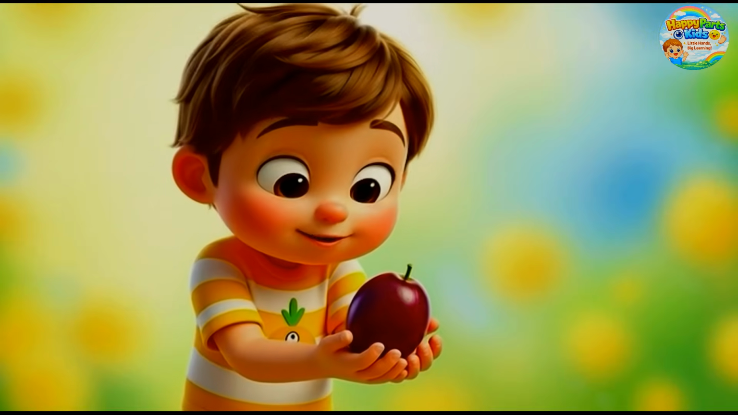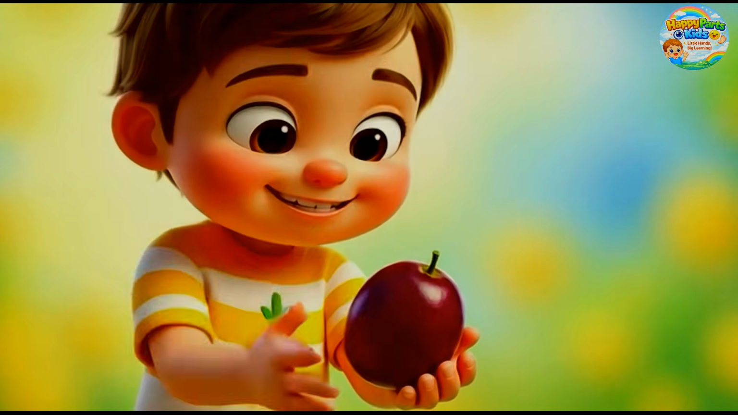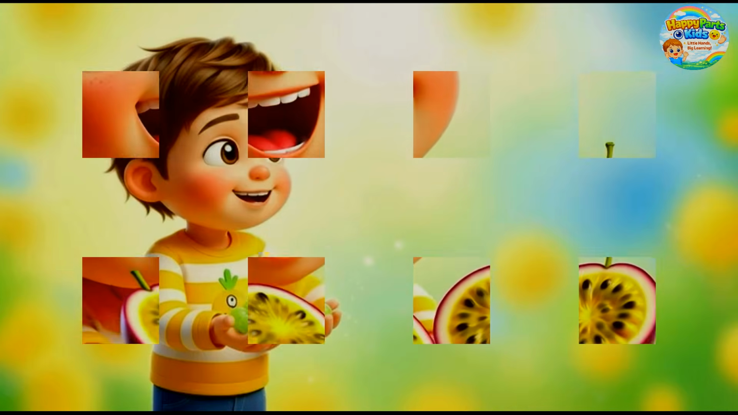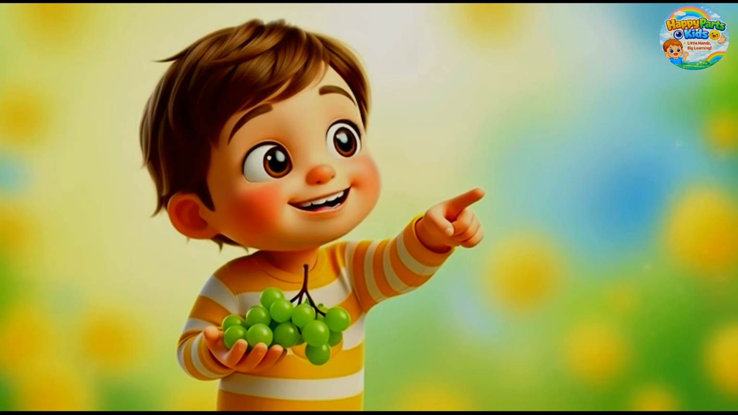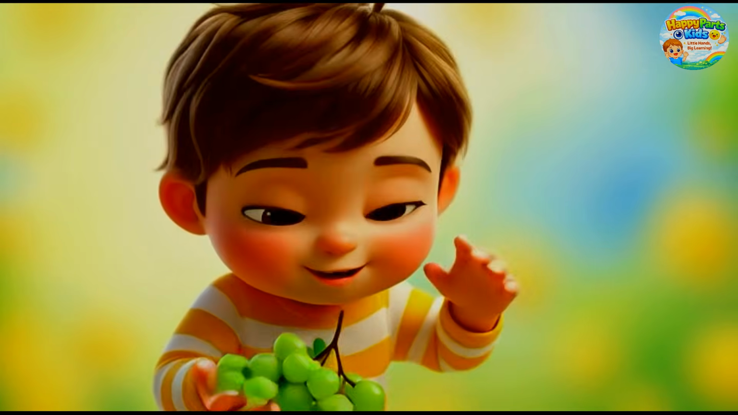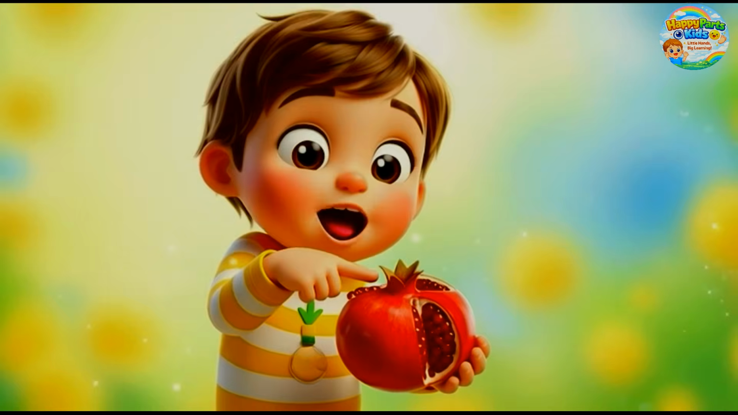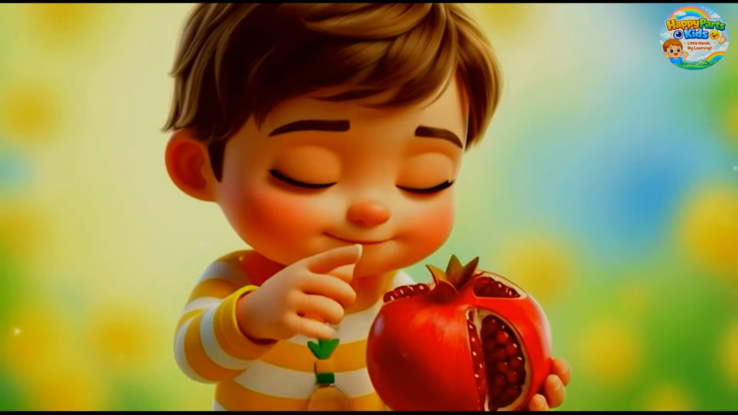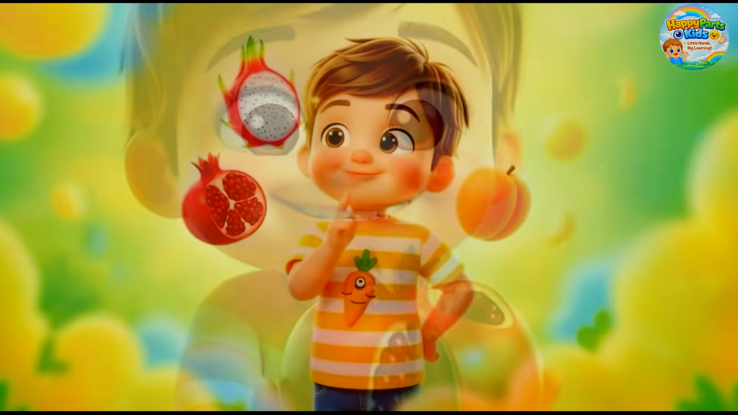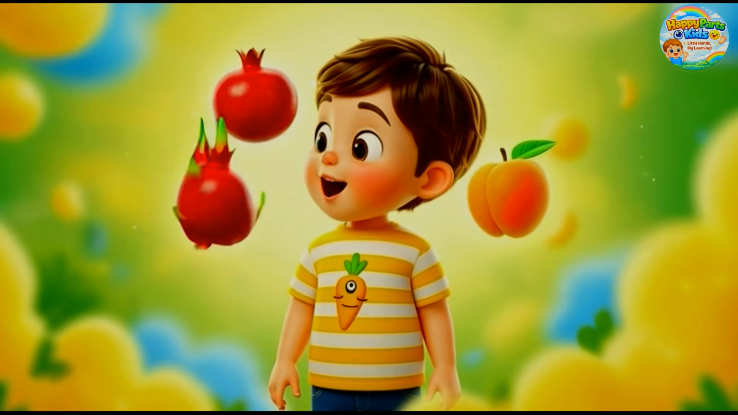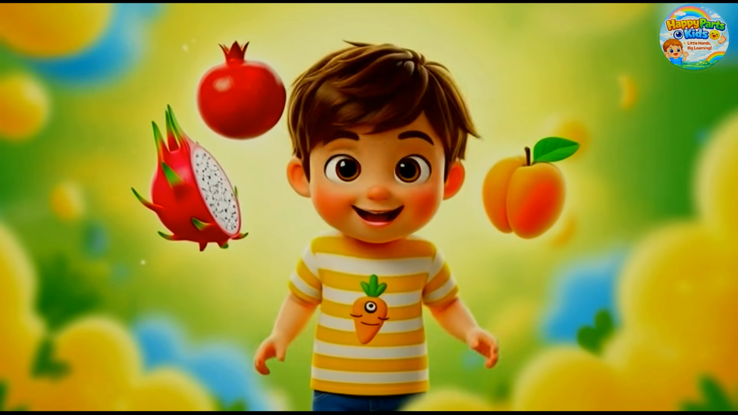This is passion fruit. ये passion fruit है. Passion fruit. This is grapes. ये अंगूर है. Grapes. This is pomegranate. ये अनार है. Pomegranate. Where is pomegranate? Here it is! Yay!